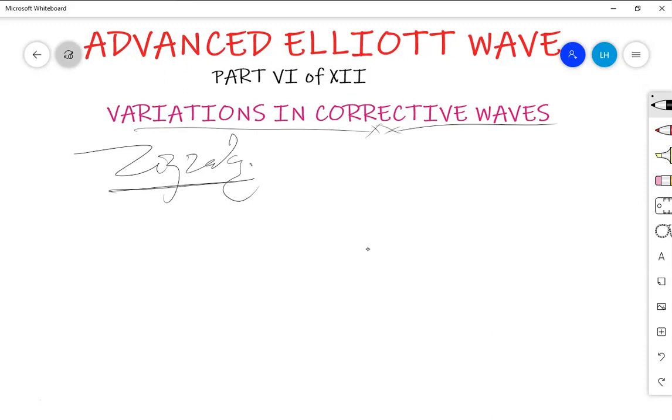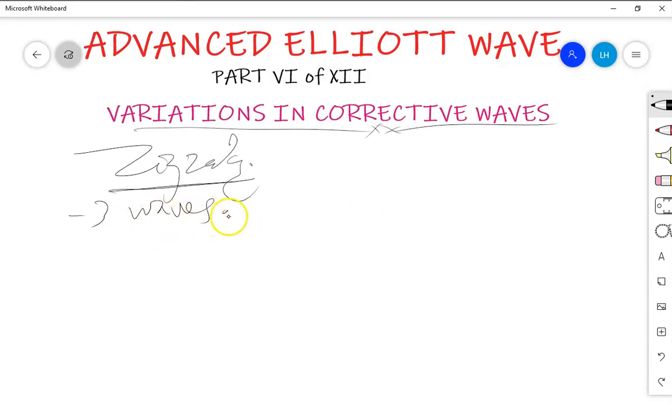Mainly, a zigzag correction is one among the simplest corrective structures that occur in the market. Actually, zigzag is a very simple structure among all of the corrective structures that exist in the market, and mainly it has got 3 waves. Two waves go against the major trend, and one goes in the direction of the major trend.